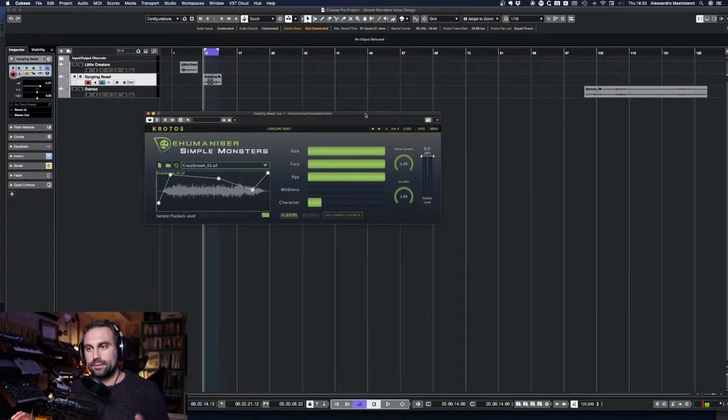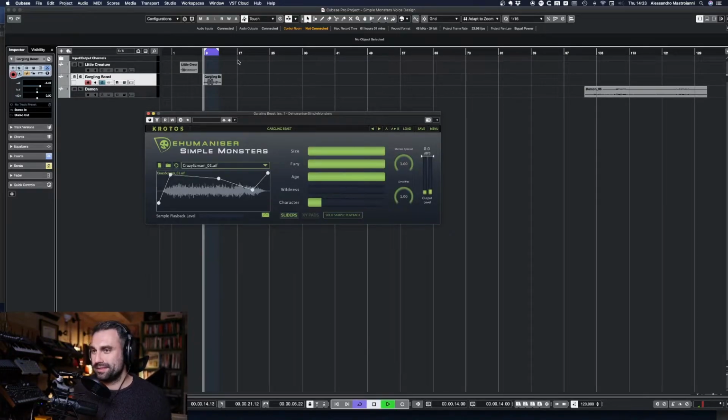Okay, for this one, as I was saying, I used the Gargling Beast preset. This, to be honest, sounds already great right off the box. Not sure we have much to change. A little bit of limiting maybe. It's all kind of pumped out to the max, which I think is cool.